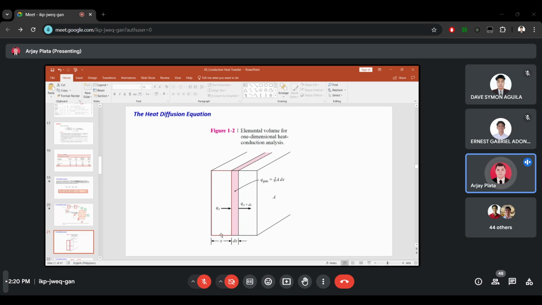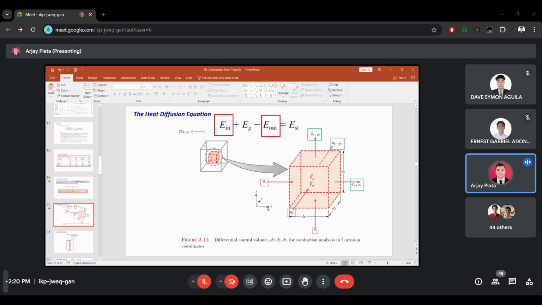You have to consider the total length. Okay, going back here, this is our energy coming out. We already have energy coming in and energy coming out.